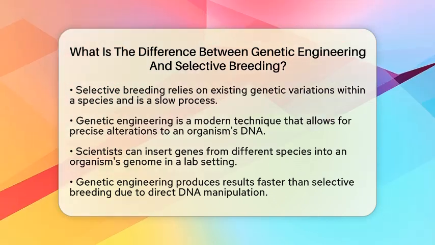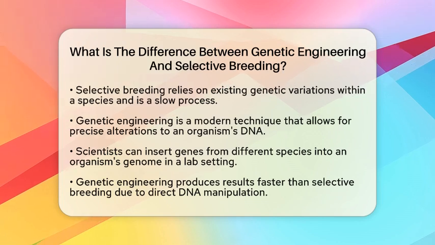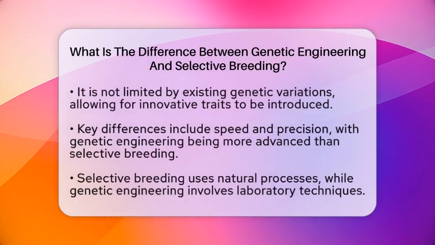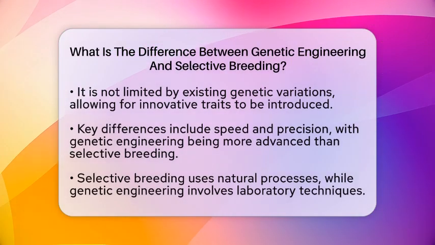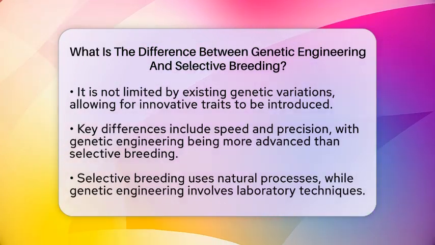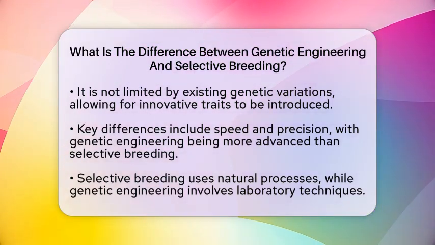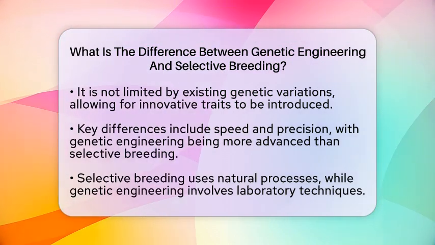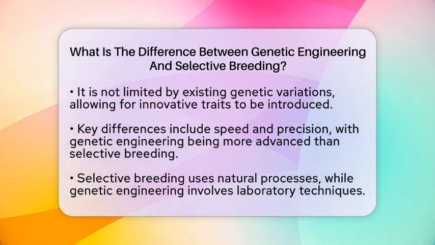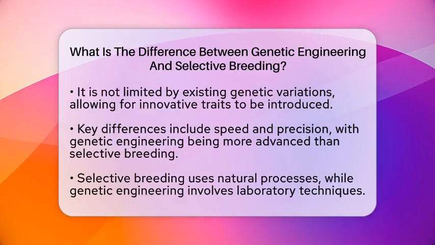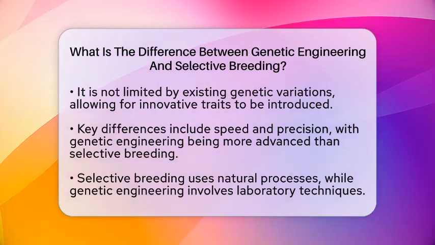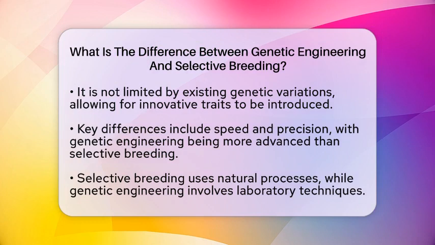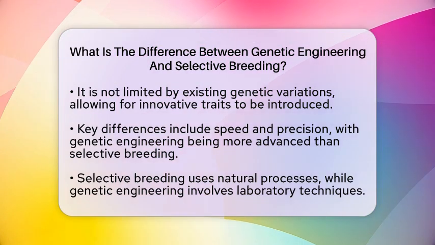Now, let's look at some key differences. First, genetic engineering is faster and more precise. It allows scientists to introduce specific genes from any species, while selective breeding is slower and relies on traits already present in the species. Next, the methodologies differ. Selective breeding uses natural breeding processes, while genetic engineering involves direct manipulation of DNA in a lab.